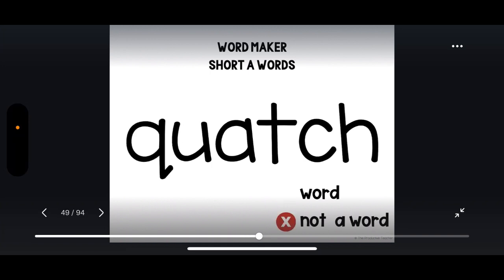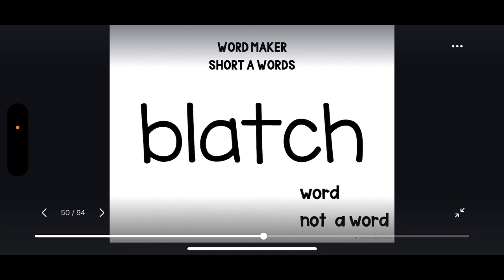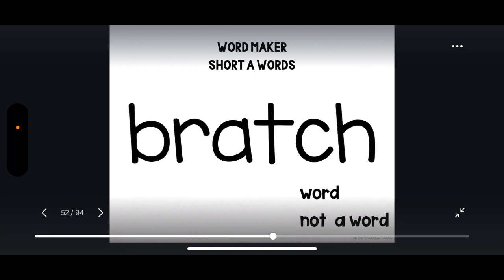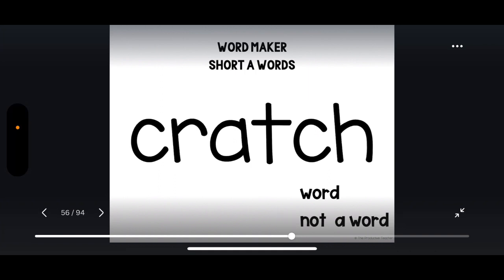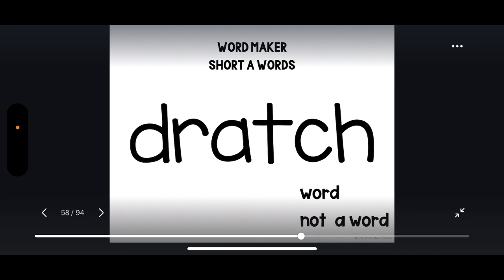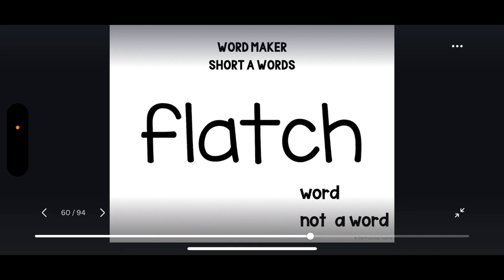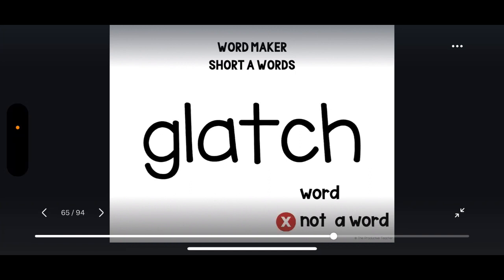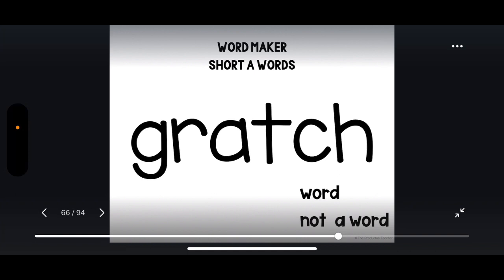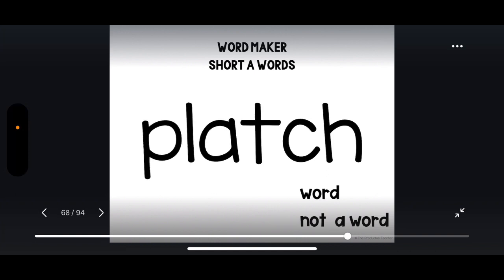Quatch. Quatch is not a word. Blatch. Blatch is not a word. Bratch. Bratch is not a word. Clatch. Clatch is not a word. Cratch. Cratch is not a word. Dratch. Dratch is not a word. Flatch. Flatch is not a word. Fratch. Fratch is not a word. Glatch. Glatch is not a word. Gratch. Gratch is not a word.